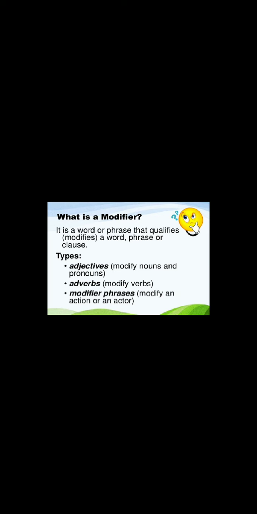The first one is adjective modifier. Before that, I would like to remind you all, my dear students, that I hope you are clear with the concept of parts of speech, because when I'm telling you noun, pronoun, you shouldn't be confused thinking what is noun, what is pronoun. So I'm sure you are familiar with the parts of speech. So now the types of modifier. The first one is adjective modifier, which modifies noun and pronoun. The second one is adverb, that modifies the verb. Then the next is modifier phrases, which modifies an action or an actor.